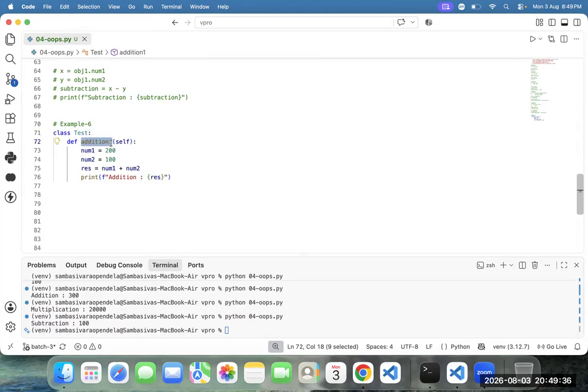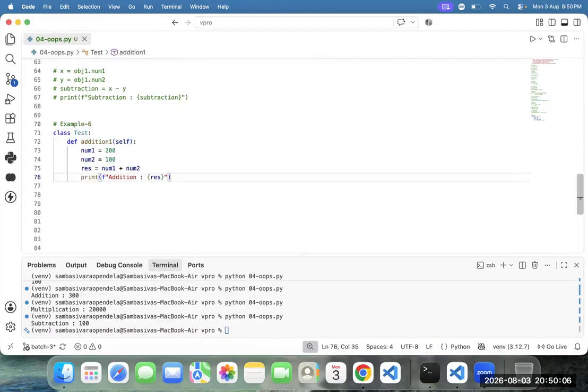Is it an instance function? Yes, sir. How are you saying that? Because of the self keyword, you people are saying this is the instance function. Team, whatever the code is there, this code is related to addition one. What is addition one? An instance function inside the test class.